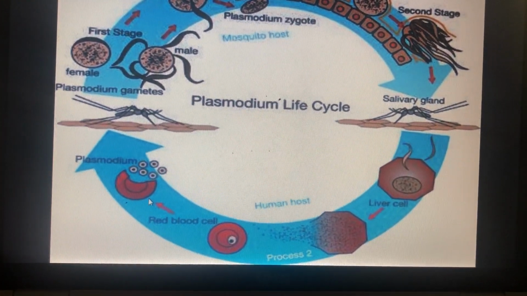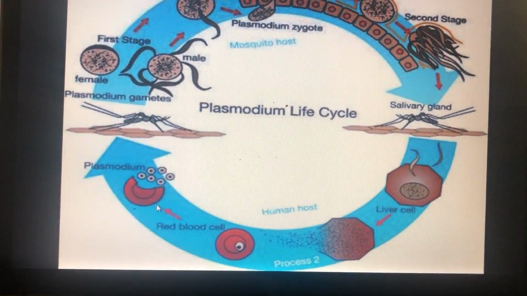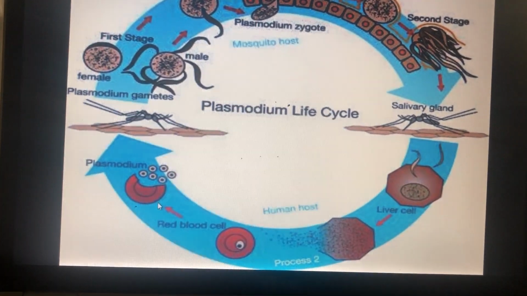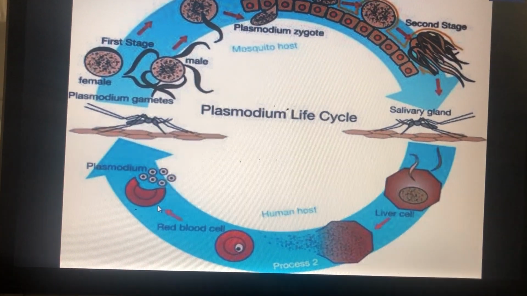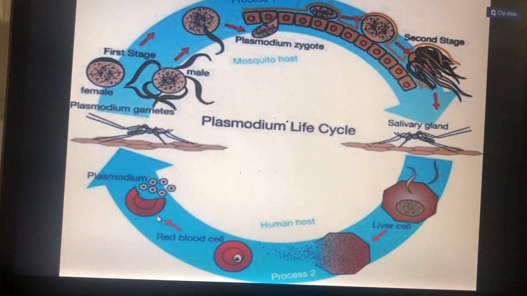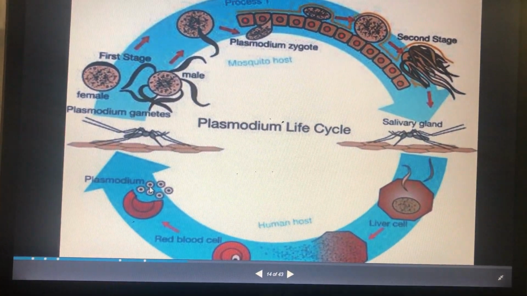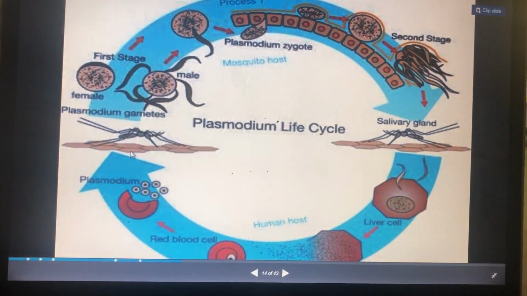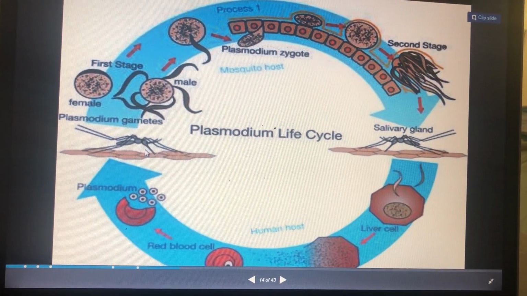Then sexual reproduction starts in the red blood cells, but only gametes are formed in the red blood cell. Now that is known as gametocyte. The stage which enters the human body is a sporozoite. The one that goes out of the human body is the gametocyte. Now again another mosquito bites the human skin, and it takes up gametocyte in its body, in its gut.